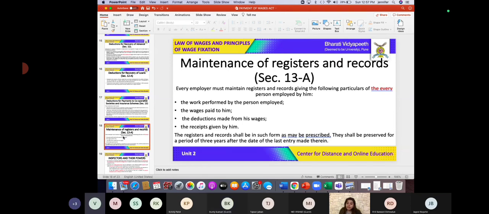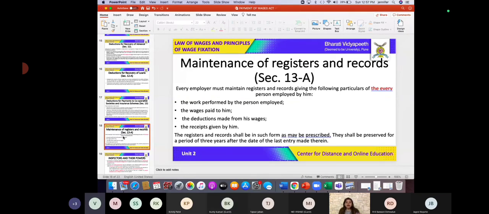This is a very important role of the employers. It is very vital that a book, a register, is maintained wherein a record of all the deductions is listed.